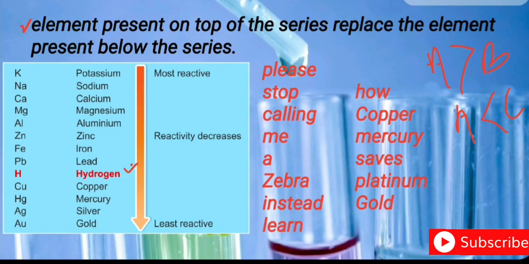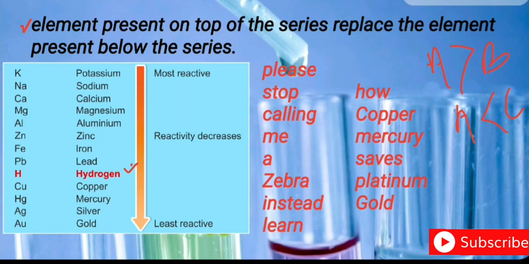So you can see, it is a relative term. We always relate to know the amount of reactivity or the tendency of reactivity of the element. So, hydrogen is a standard. By comparing with hydrogen, we calculate the reactivity of the other elements. Though it is a non-metal, we are keeping it in the activity series. So, what are the other elements? Copper, mercury, silver, gold.